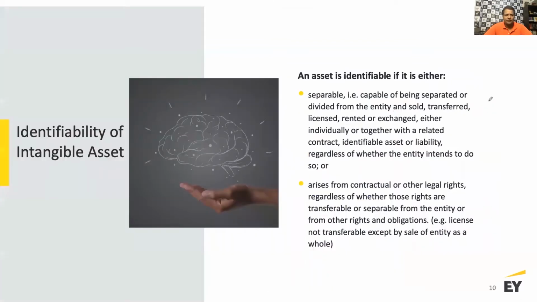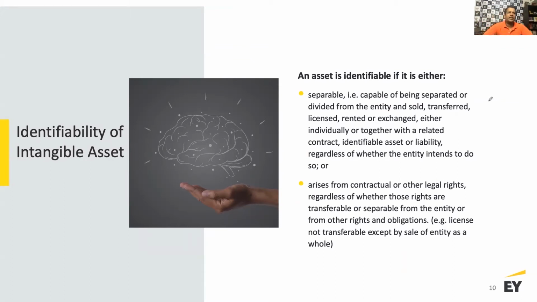Now, we talked about how an intangible asset has to be controlled by an entity, there has to be a probable future economic benefit, and it has to be a non-monetary asset without a physical substance.